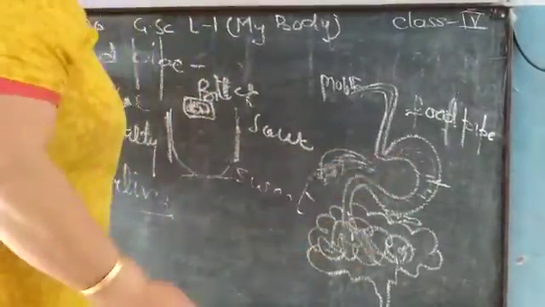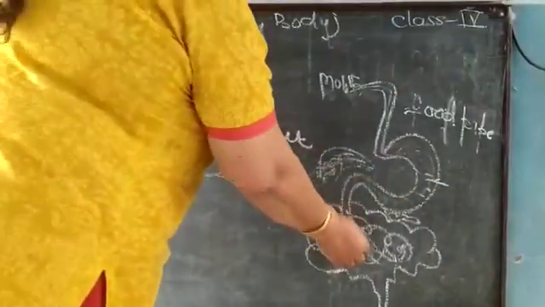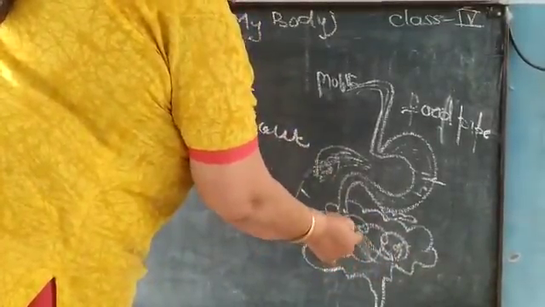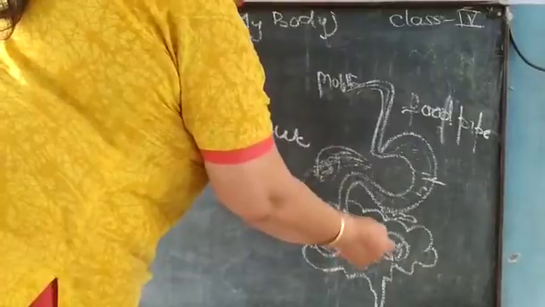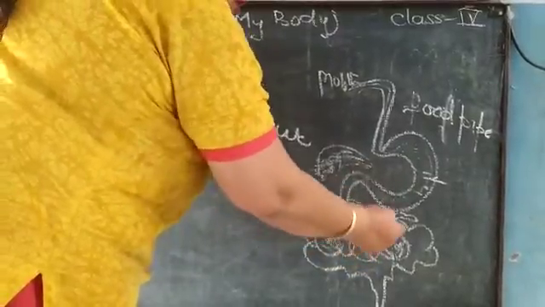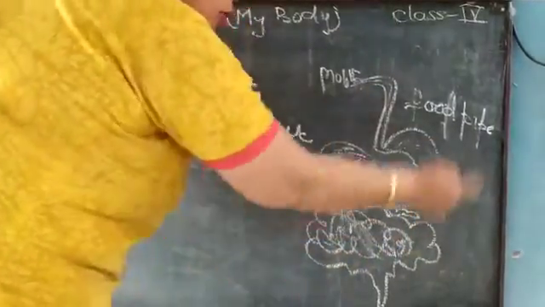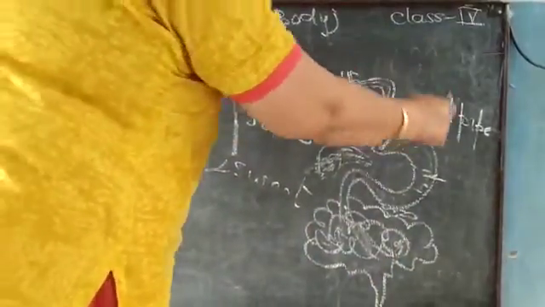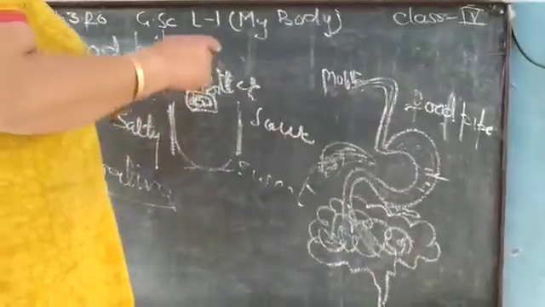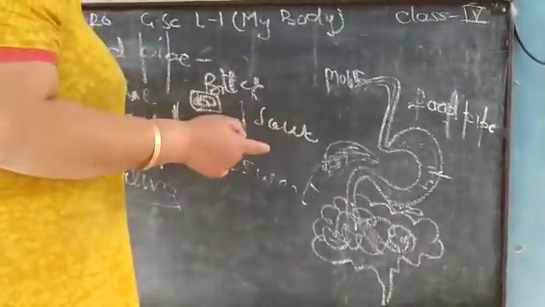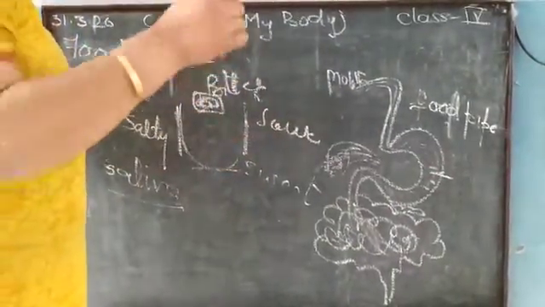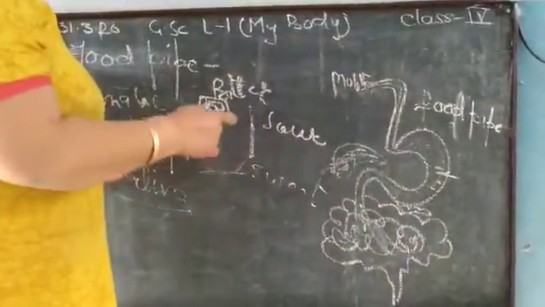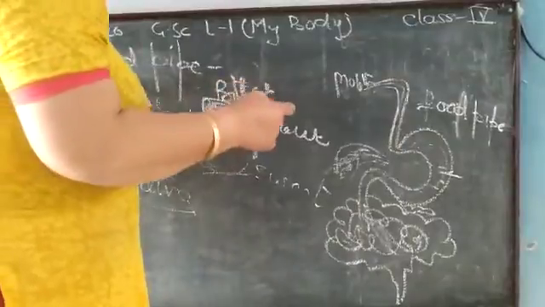Once digestion completes and the breaking of food particles stops, the energy from the food goes into the blood, from where it is transported to all parts of the body, and that energy is used by all parts to perform various activities. We say that we get energy from the food that is eaten. This is how that food is converted into energy.